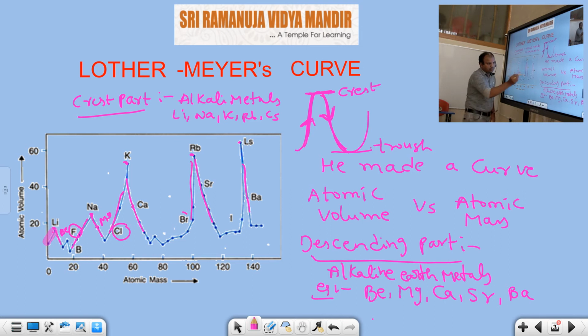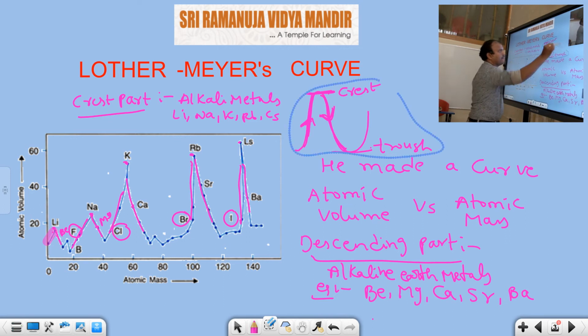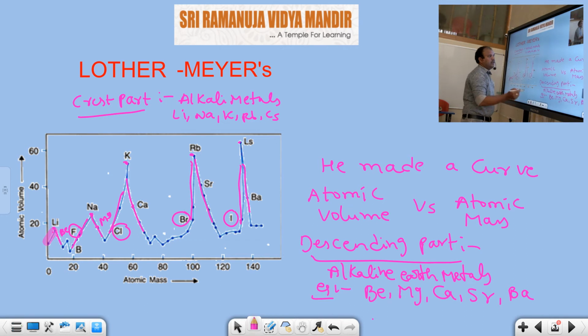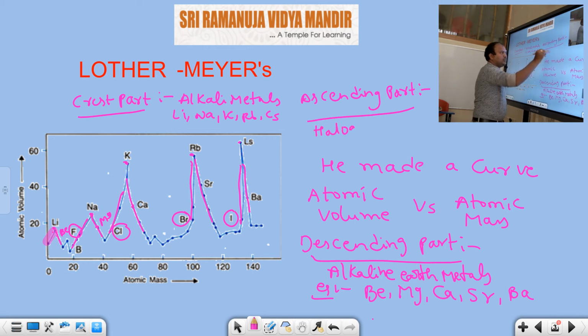Fluorine, chlorine, bromine and iodine. Are you clear here? The ascending part of the curve is occupied by halogens. You know what halogens are. I have given examples here: fluorine, chlorine, bromine and iodine.